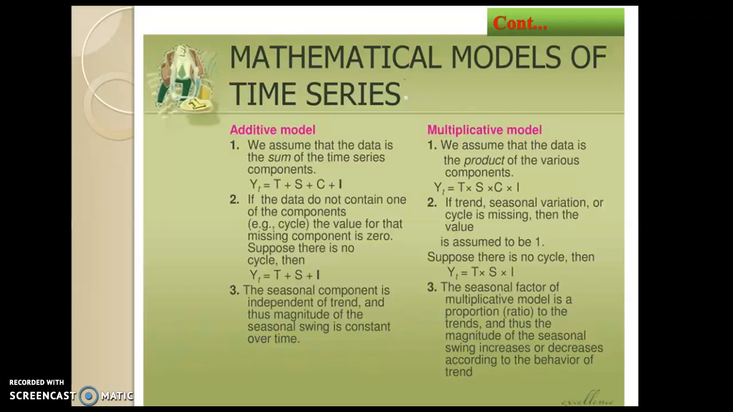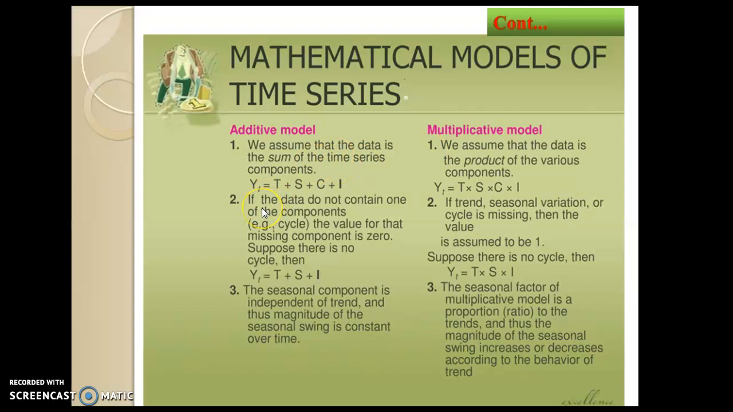Simply, in the additive model of a time series, we assume that the data is the sum of the components, that is Yt equals the four components. Similarly, for the multiplicative model we assume that the data is the product of the various components.